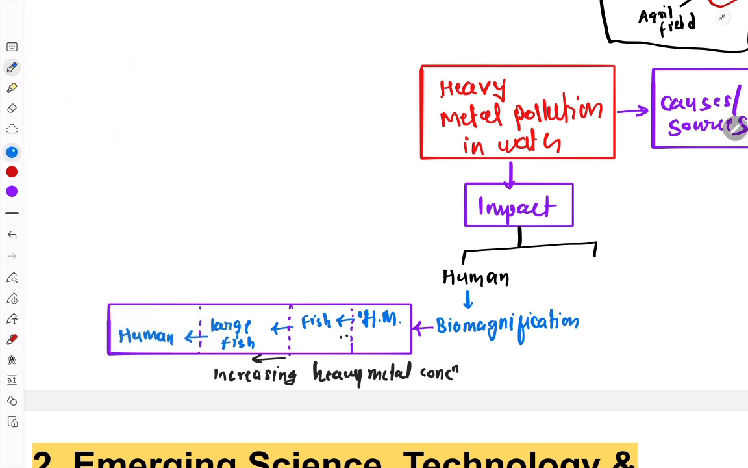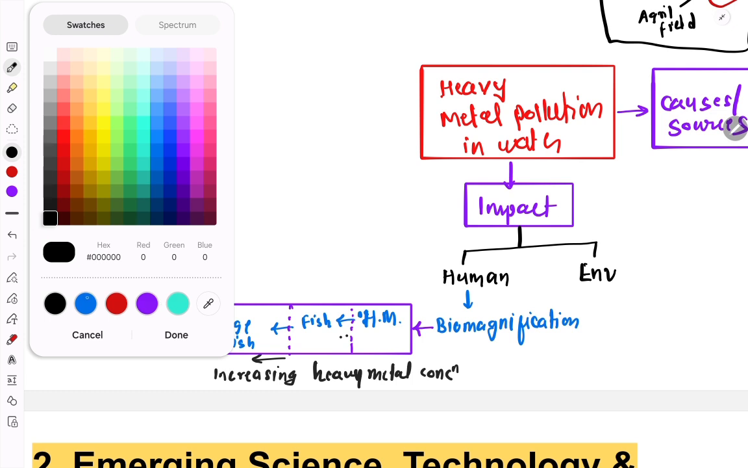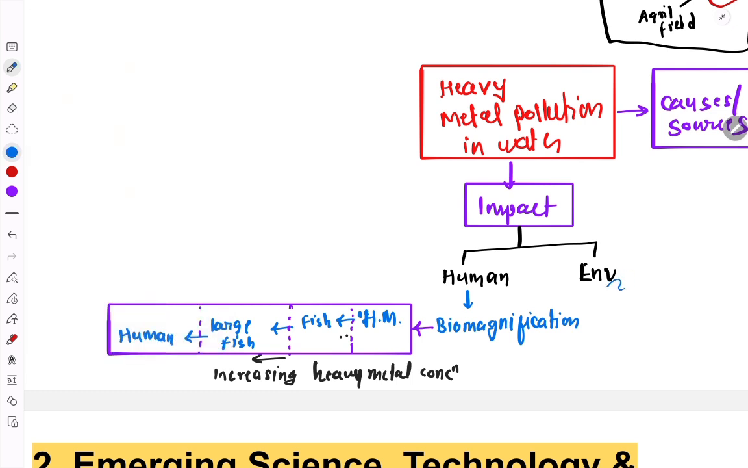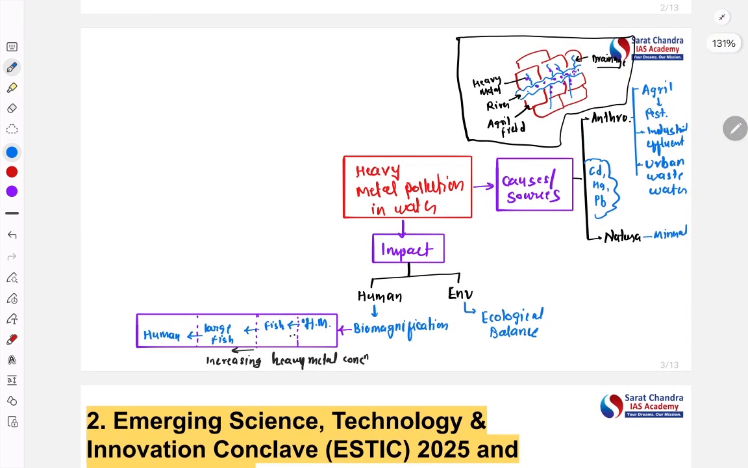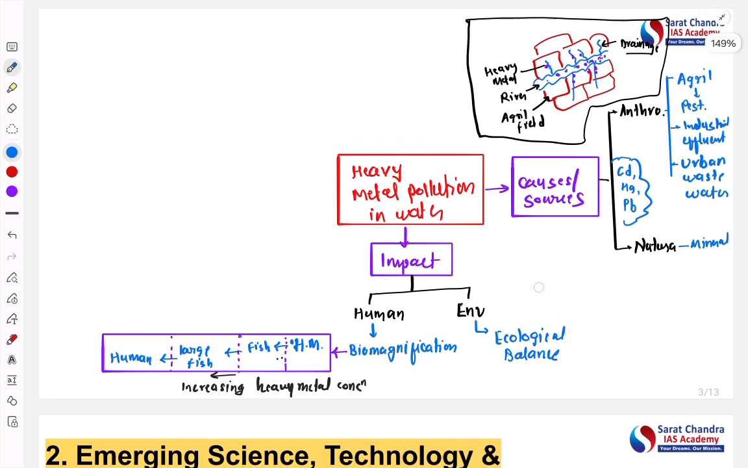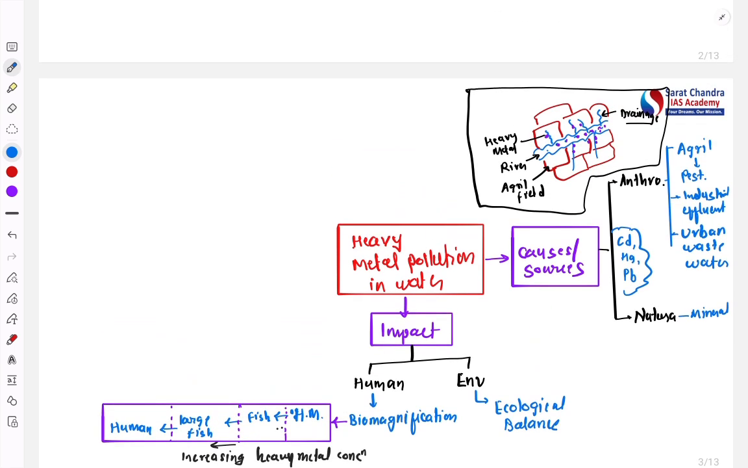Similarly, this will have an impact on the environment also, as it will disturb the ecological balance because of the heavy metal, right? So this kind of heavy metal will pollute water bodies, and that will cause serious impact to the human as well as the environment. Now let's move to the next part.